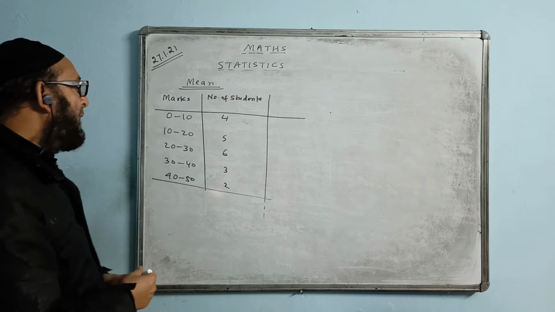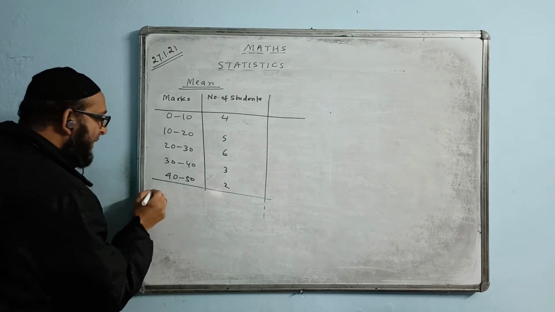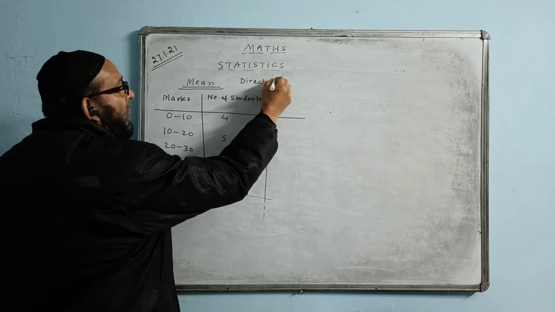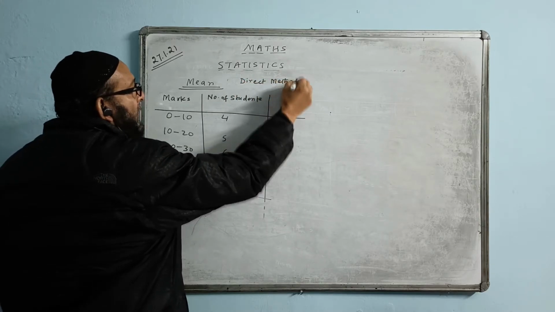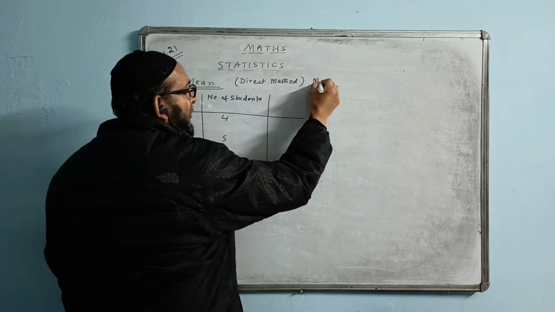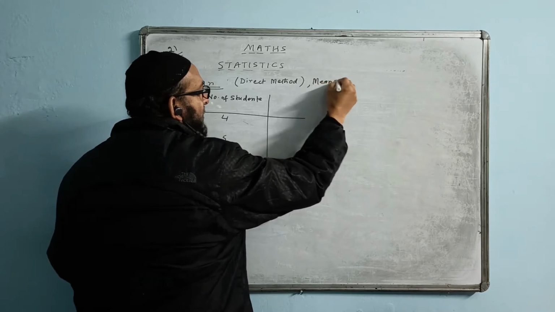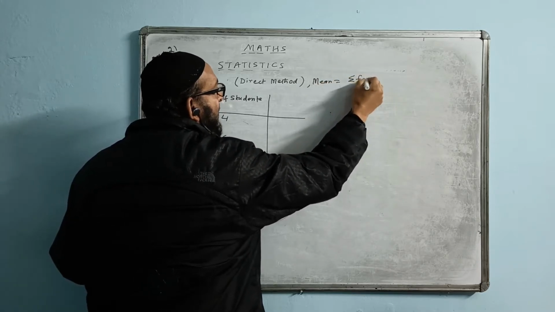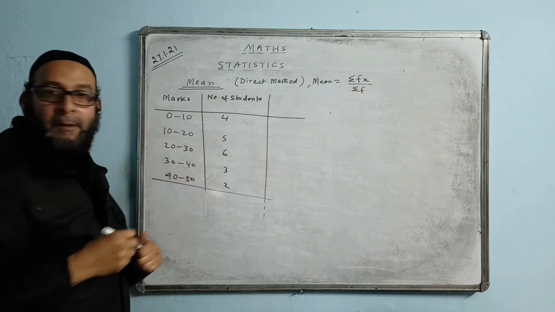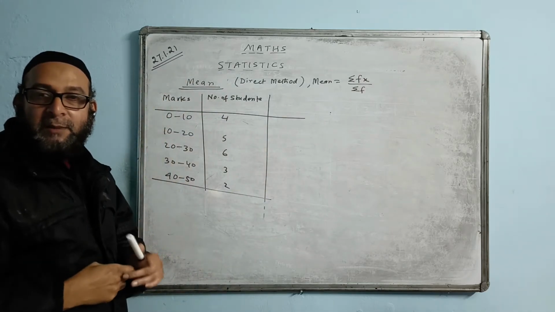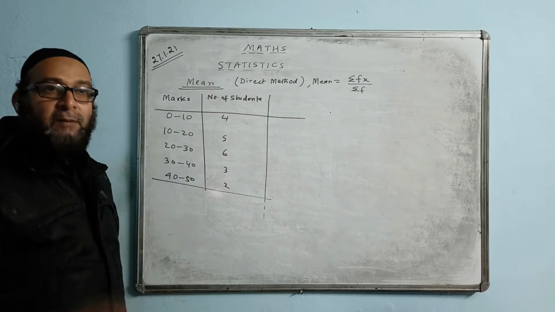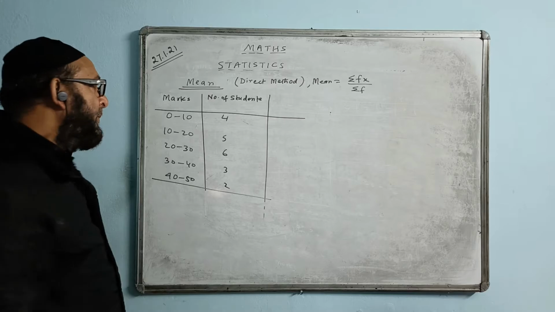So the first method I teach is the direct method. How can we find the mean by the direct method? The formula of the mean in the direct method is the same as the previous one, which I had written: summation fx by summation f, or sigma fx by sigma f.